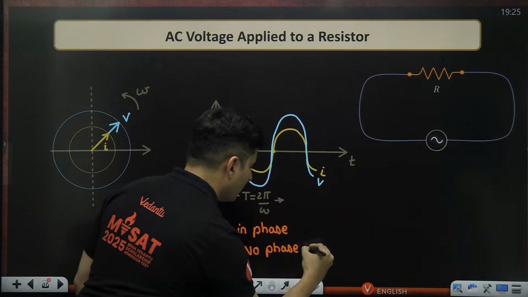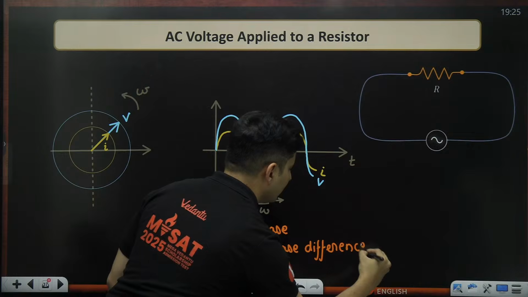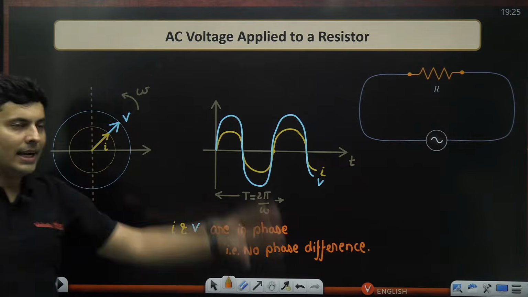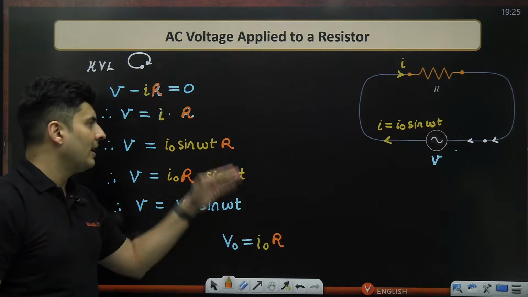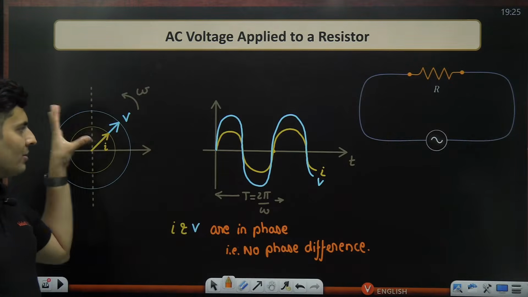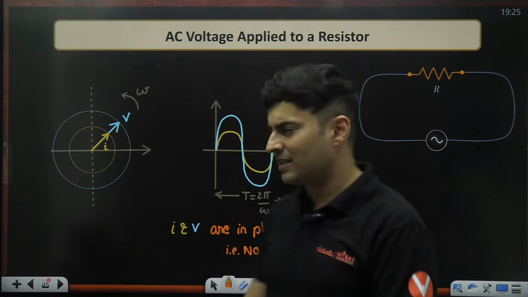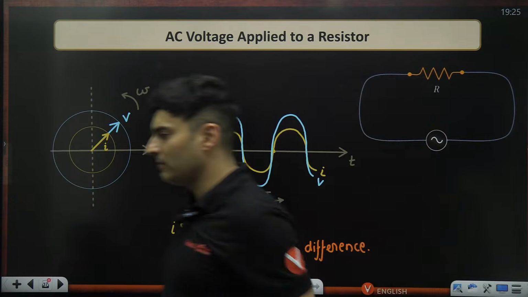No phase difference. Is that clear, everyone? Only for resistance, voltage and current are in sync. They are in sync and there is absolutely no phase difference. Yes, amplitudes are different, but their peaks, valleys, zeros are reaching at the same time.